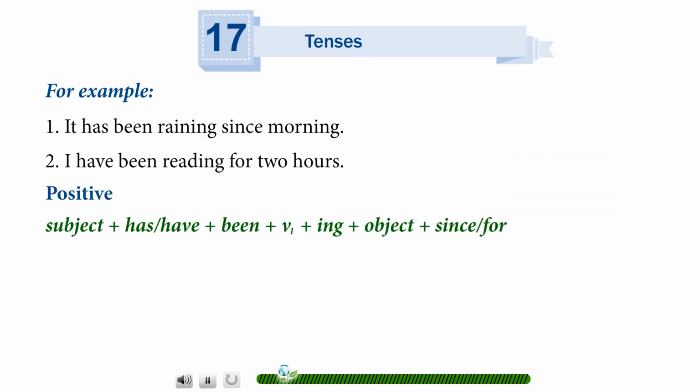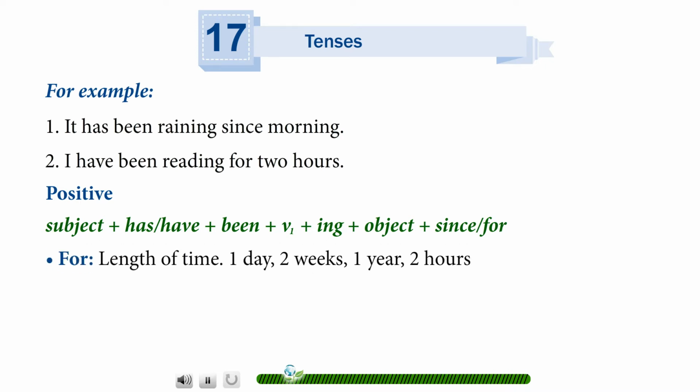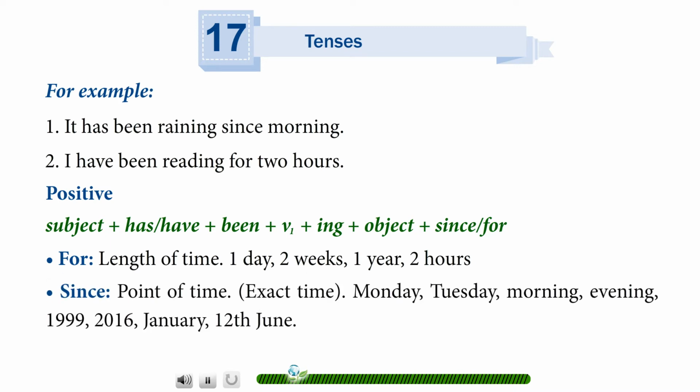Positive. Subject plus has or have plus been plus V1 plus ing plus object plus since or for. For, length of time, 1 day, 2 weeks, 1 year, 2 hours. Since, point of time, exact time, Monday, Tuesday, morning, evening, 1999, 2016, January, 12th June.